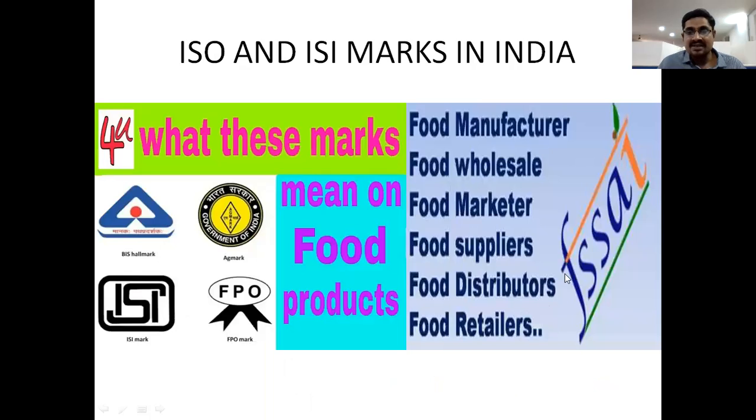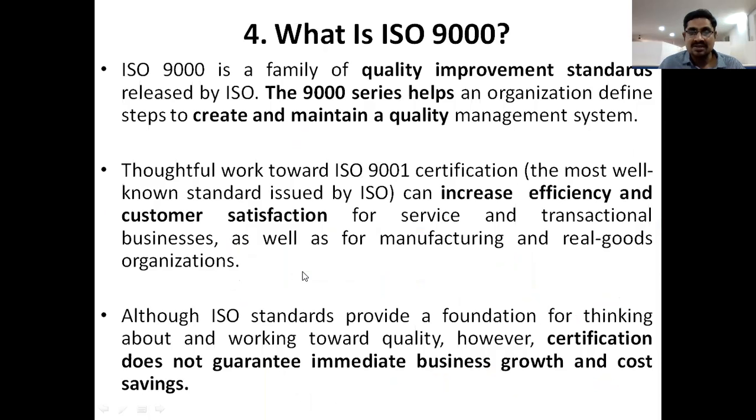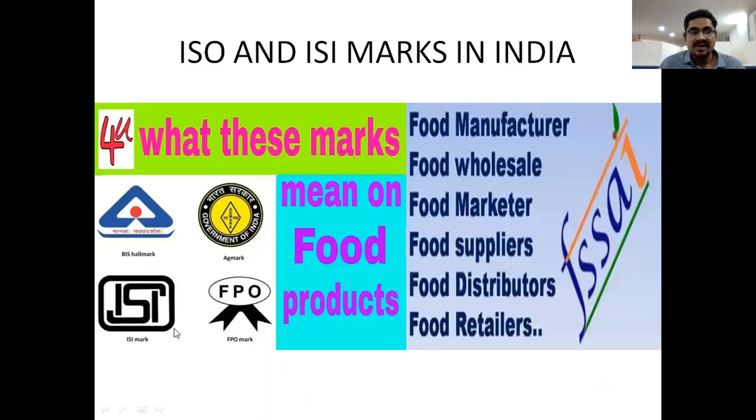This mark is meant for food manufacturers, food wholesalers, food makers, food suppliers, food distributors, and food retailers, right? This mark is used for only food related items, right?